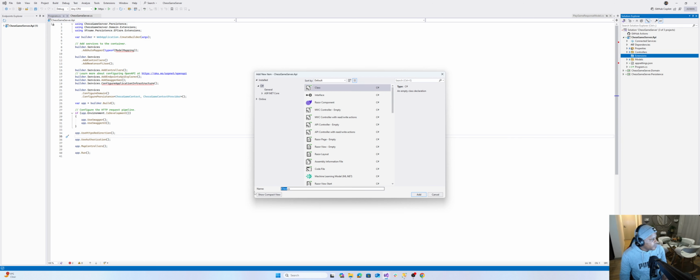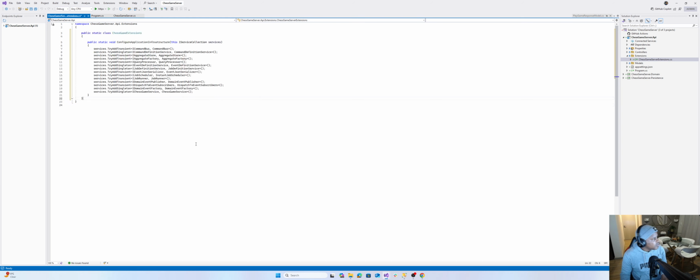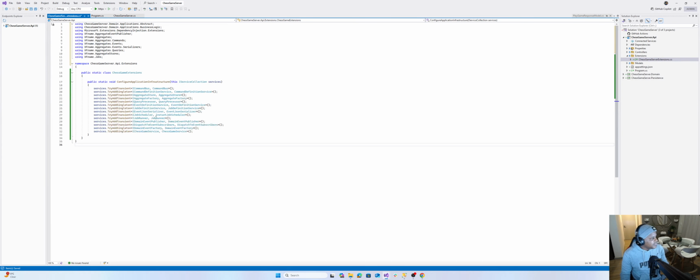So do an extension method, which is ChessGameServerExtensions. Oh, this code is so small. I'm not used to it. ChessGameServerExtensions is where we get to register our services. You see, that's it.